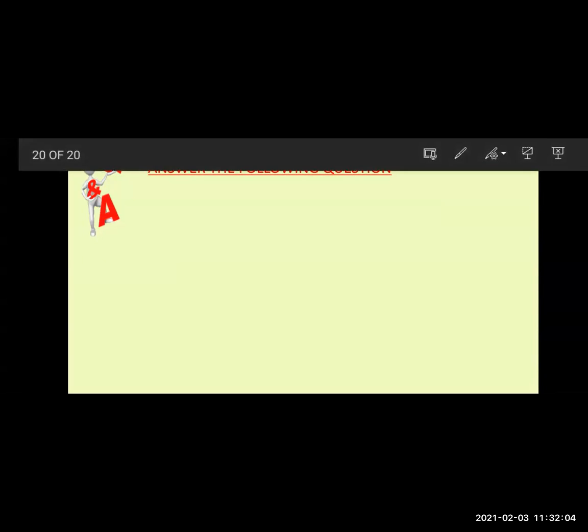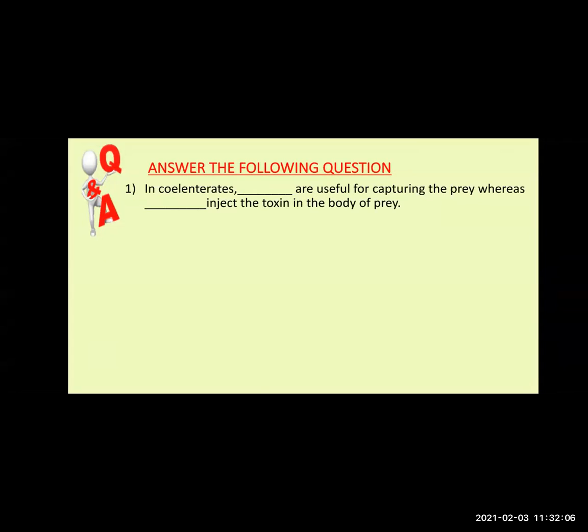Next, question and answers. Students, very, very easy questions I am going to ask. If you know the answer, just tell. In coelenterates, dash are useful for capturing the prey, whereas dash injects the toxin in the body of the prey. Can anyone give the answer? If you know, unmute yourself and answer.